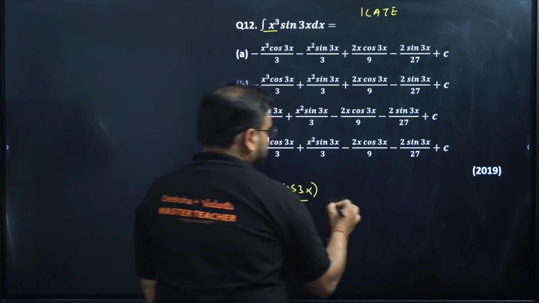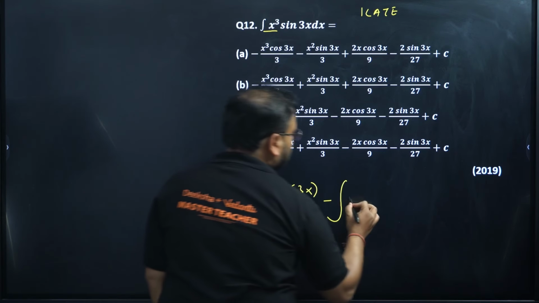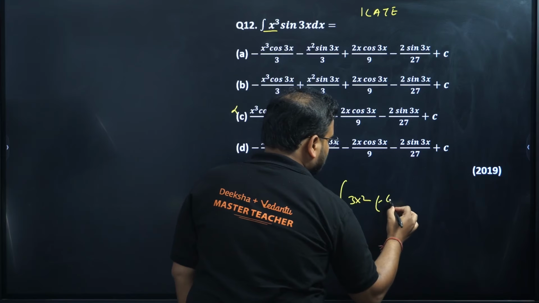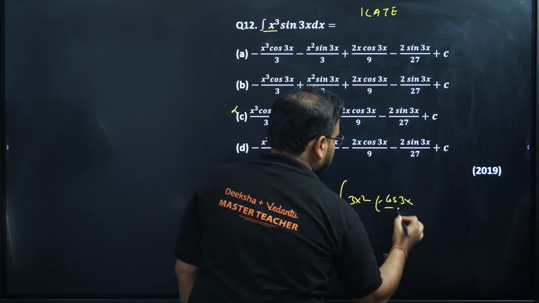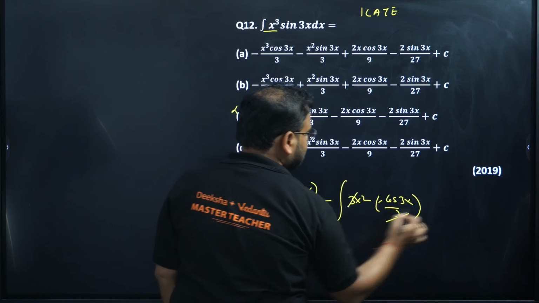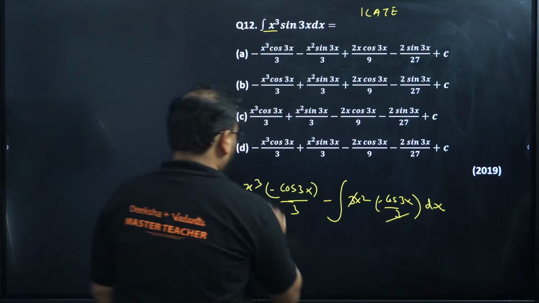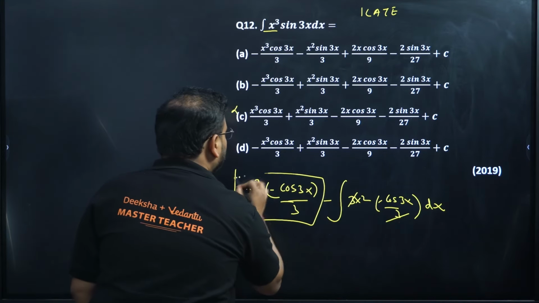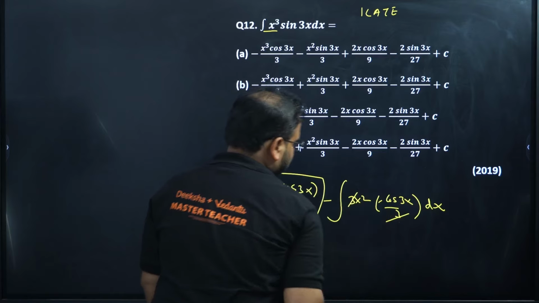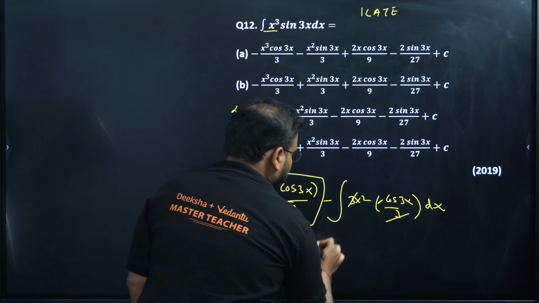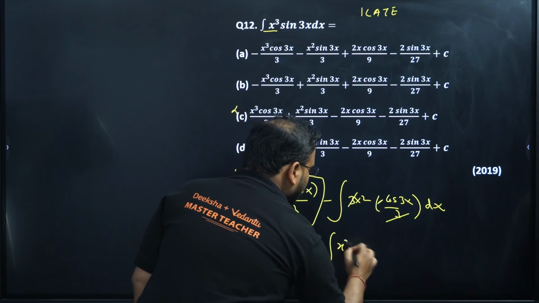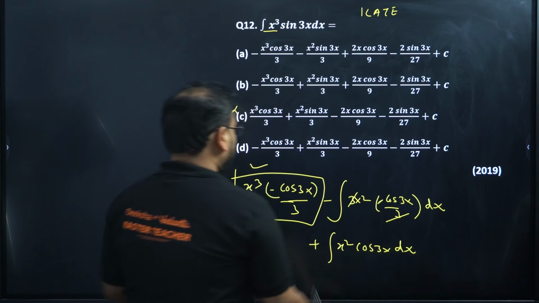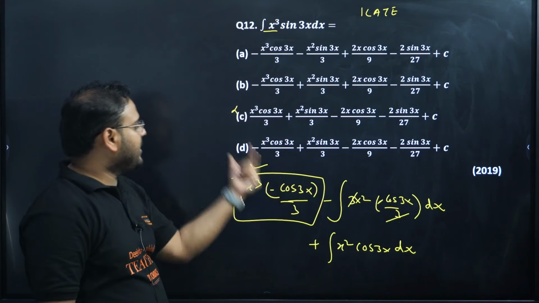Next, there's a minus sign. Derivative of x cube will be what? 3x square. And you'll have the same thing, so minus cos 3x by 3. This 3 and this 3 are cancelled. We have dx over here. Now, let's forget about this because this has already been taken care of. We're going to work on this now. So this is going to be minus and minus, so plus integration of x square, and we have cos 3x dx left now. This first thing is already matched. A, B, D can be there.